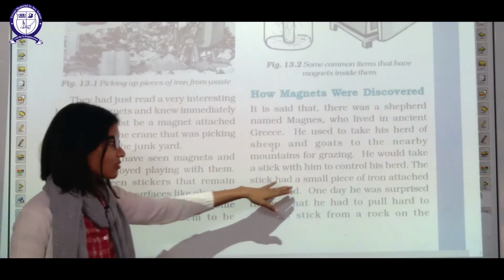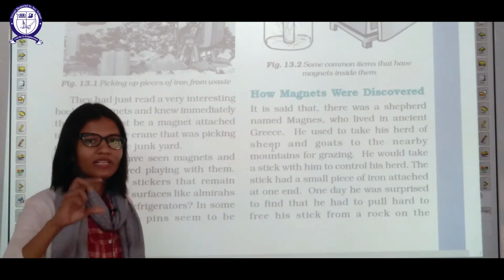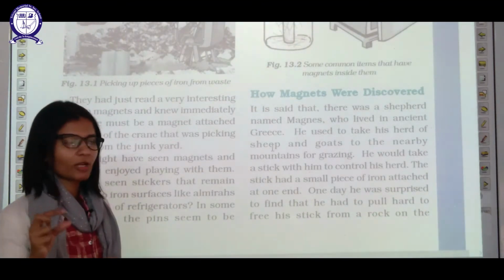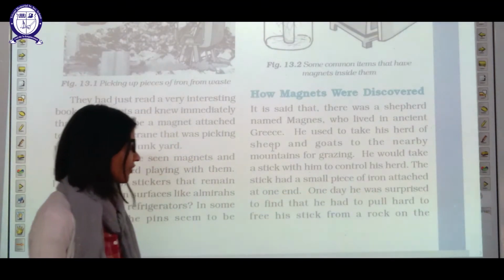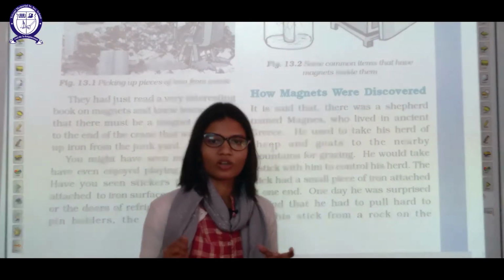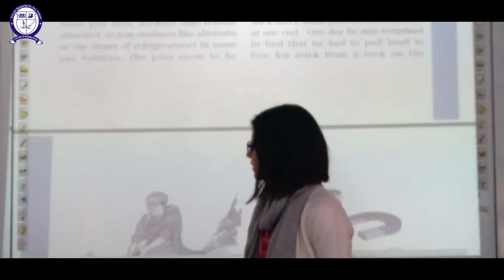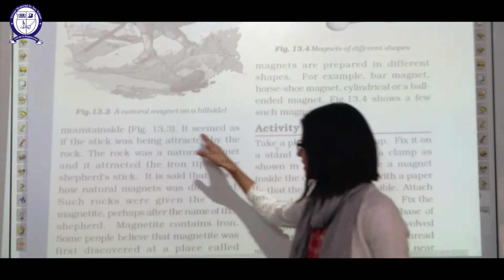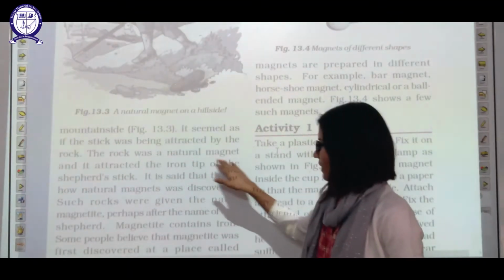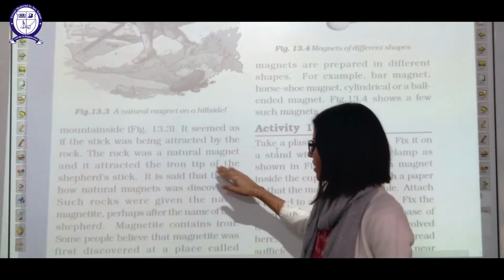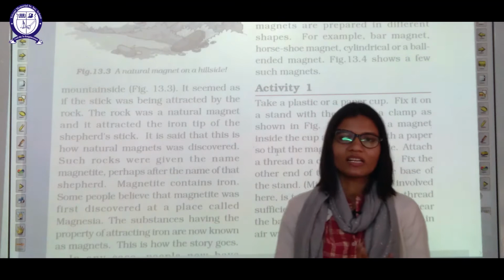The stick had a small piece of iron attached to one end. So he has one stick, and one side of that stick has iron metal. One fine day he was surprised to find that he had to pull hard to free his stick from a rock. His stick got attached to a rock on the mountainside, and it was very difficult for him to detach it. It seemed as if the stick was being attracted by the rock. The rock was a natural magnet, and it attracted the iron tip of the shepherd's stick. It is said that this is how natural magnets were discovered.